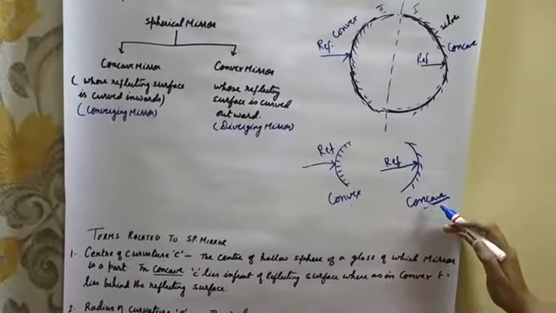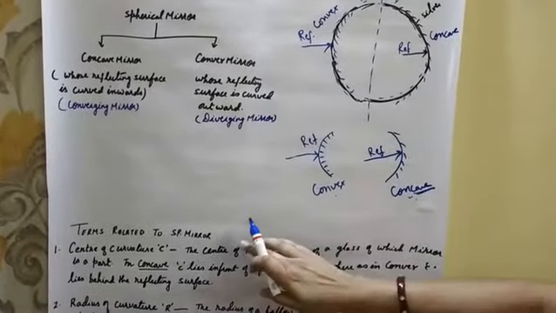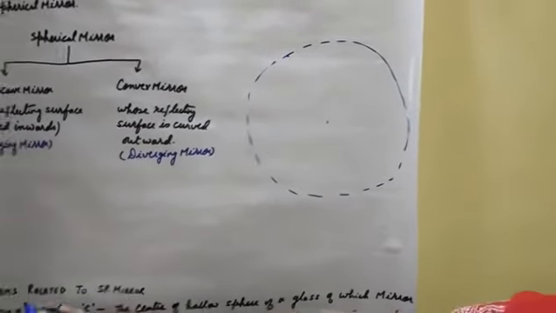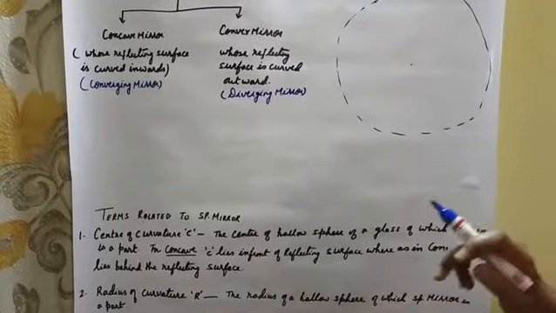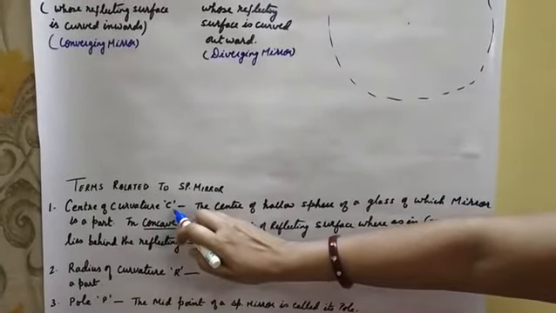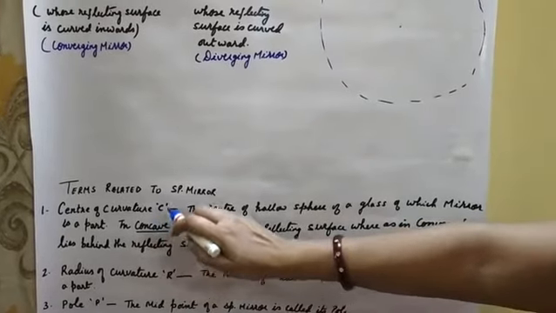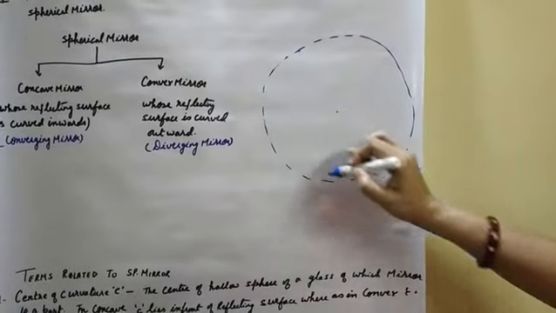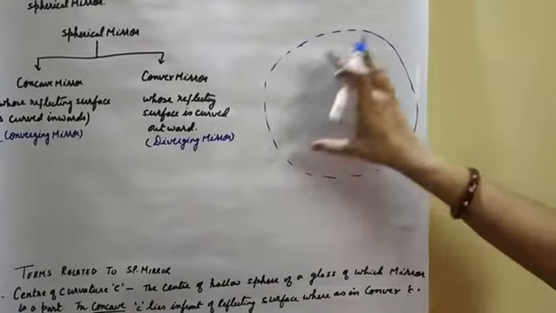Now we will discuss the terms related to the spherical mirror. The first one is the center of curvature. It is denoted by capital C. What is the center of curvature? The spherical mirror we have got from the hollow sphere of glass.